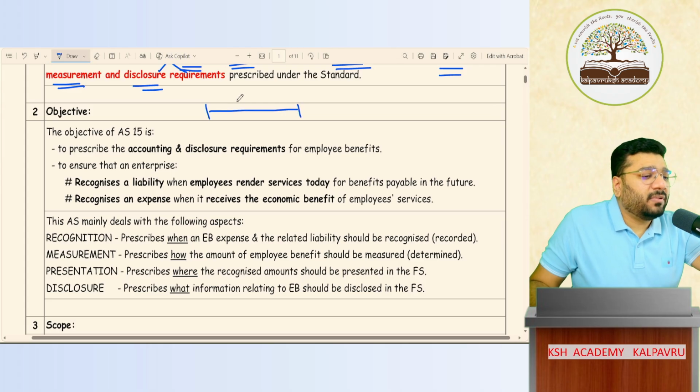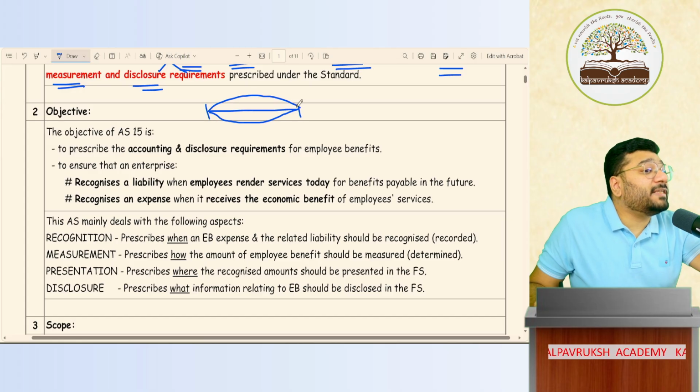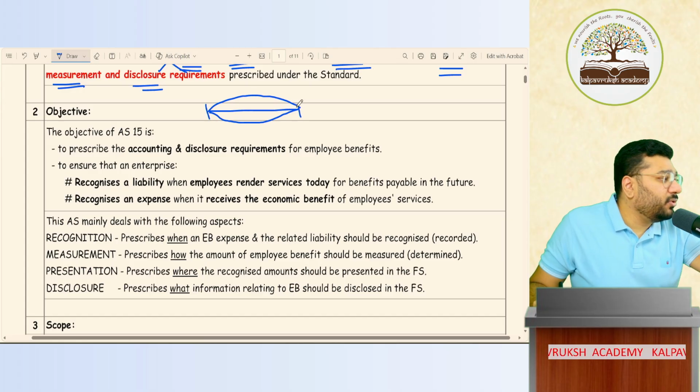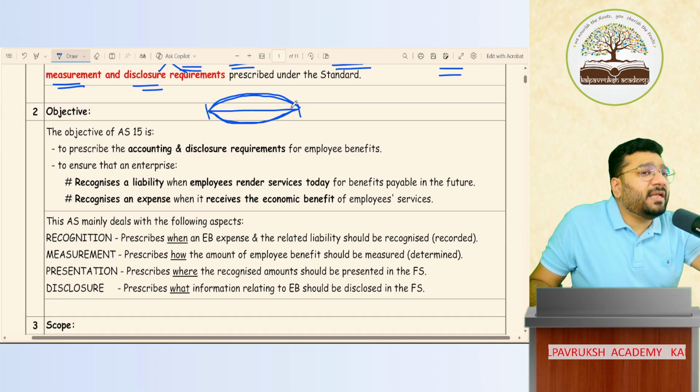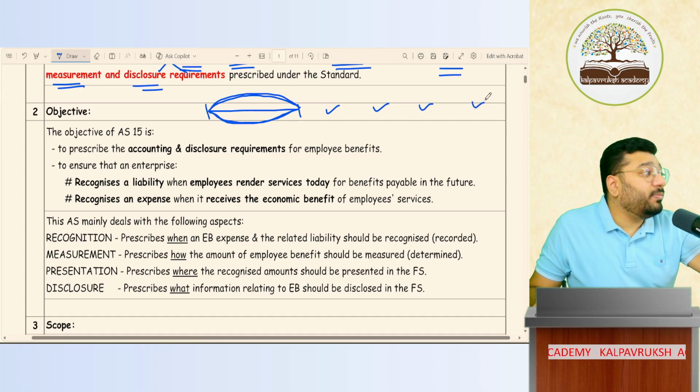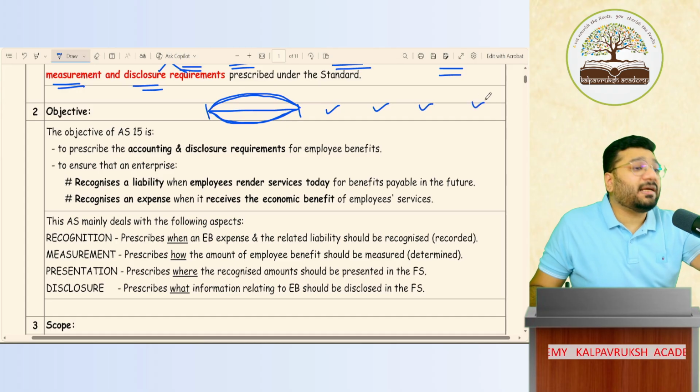The framework says that whatever benefit you receive in this period, the corresponding expenditure needs to be booked, whether the money for that is paid or not. Yes or no? So Accounting Standard 15, in the context of employee benefit, says that if you receive any benefit from the employees during this period, in the same period the expenditure needs to be booked, even though you are going to make the payment in future. Future does not mean next year. It could be next year, the year after, after 4 years, after 5 years.